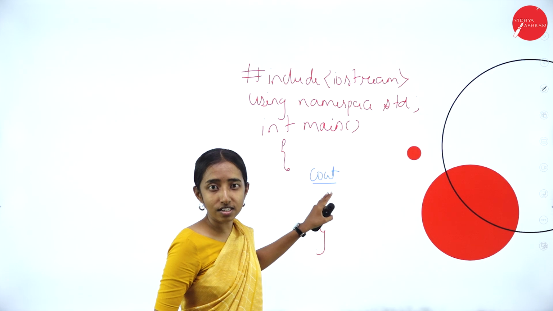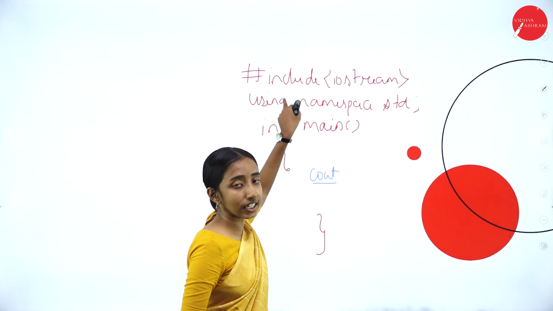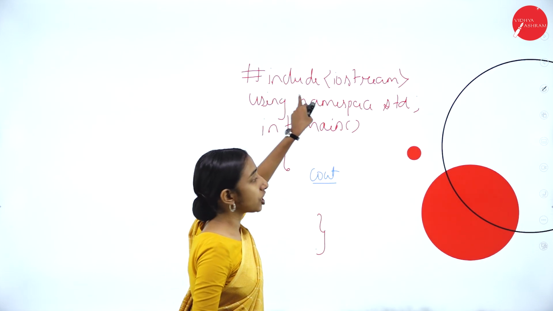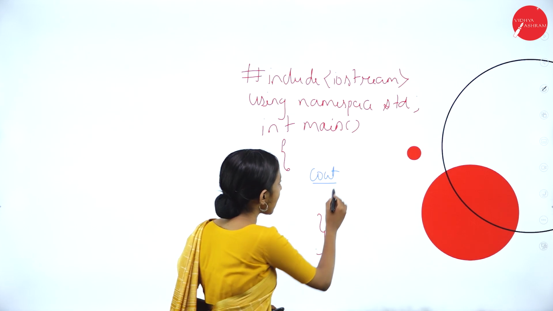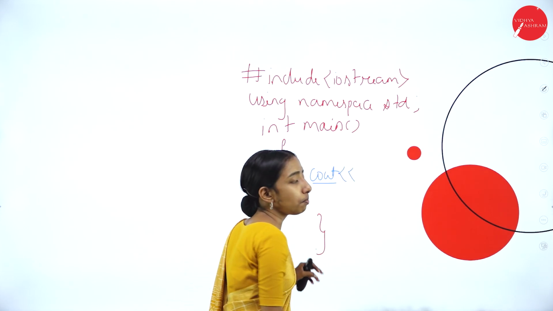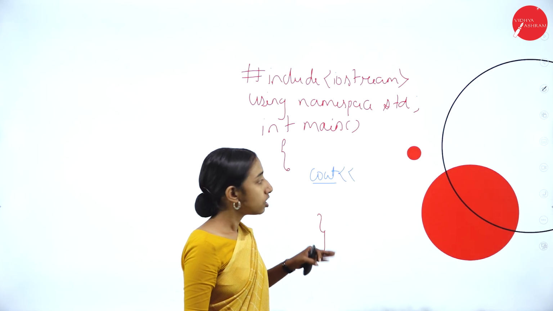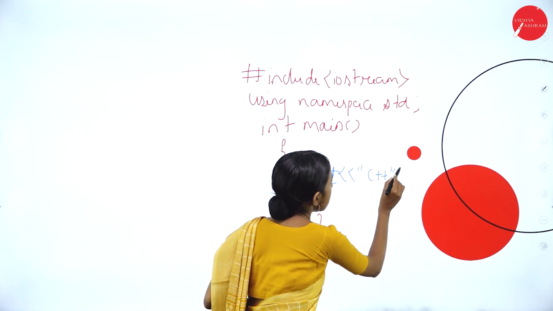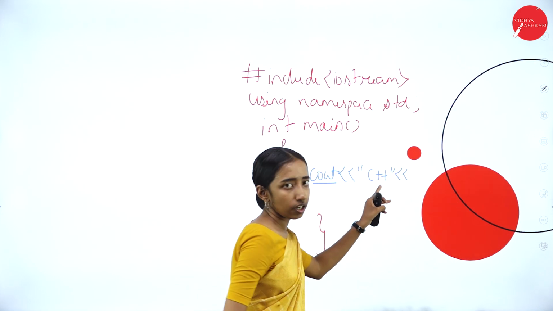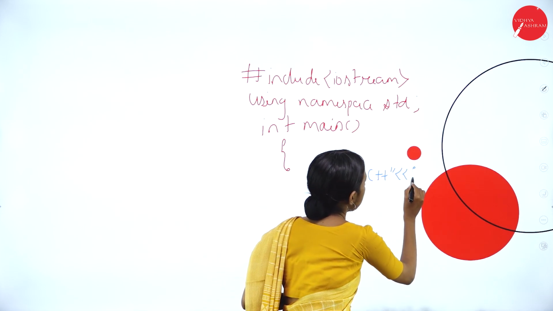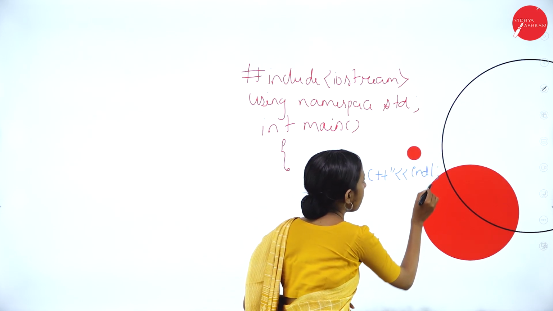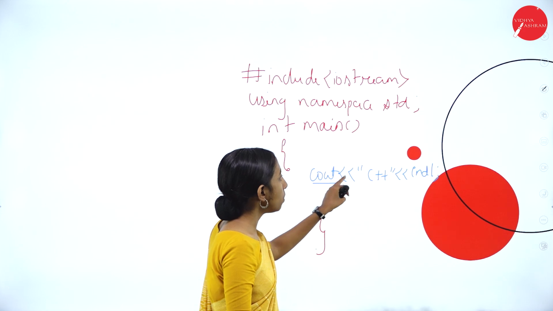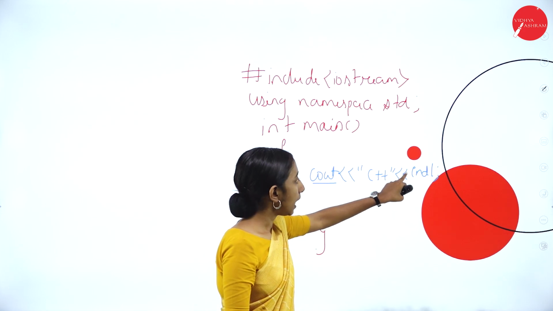I can use this in our program because I am including the header file #include iostream. Next, I am using the stream output operator so that I can write "C++", the stream operator, and endl. So here: cout, "C++", and endl.